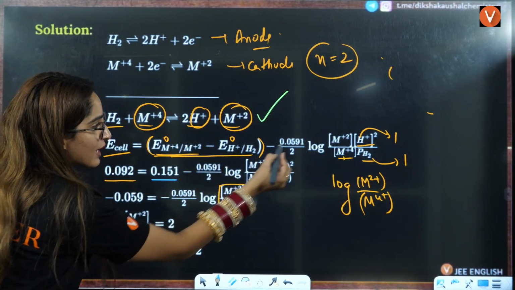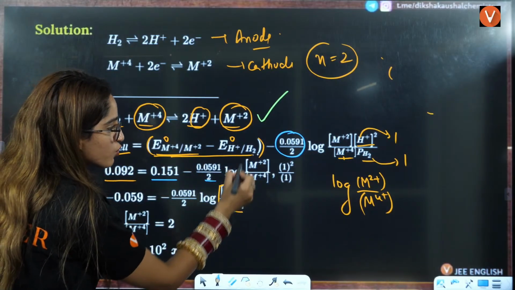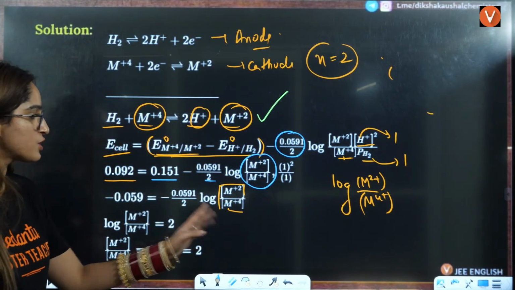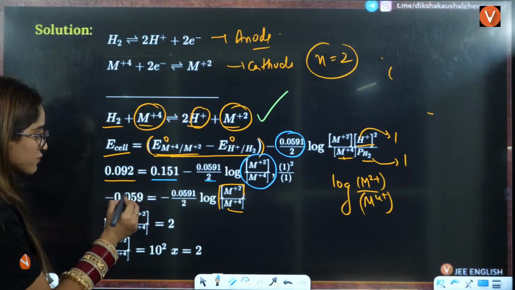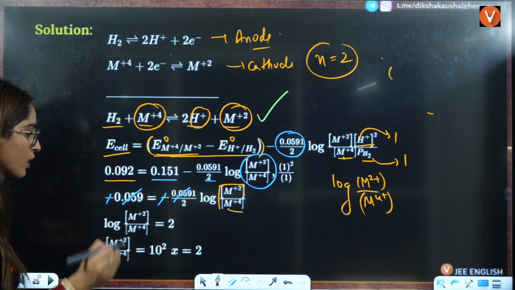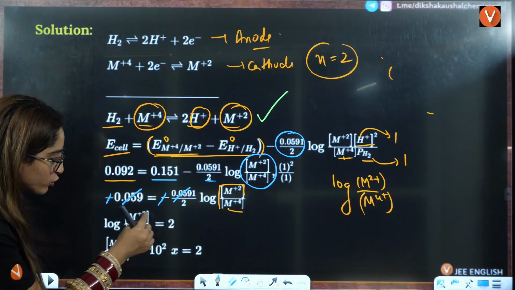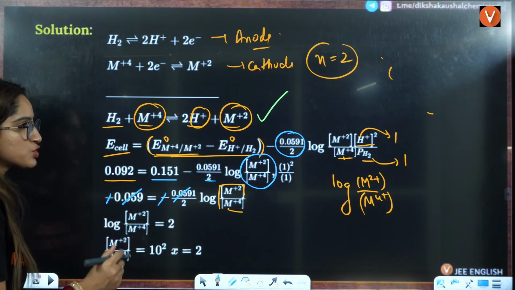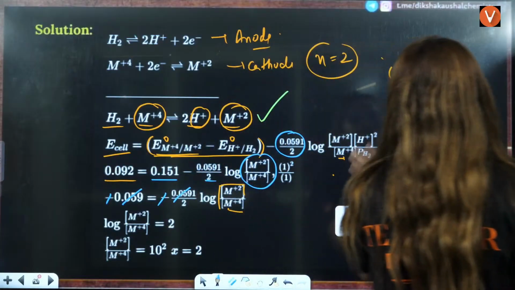This value we have put it here, n factor is 2. This we know is 10 raised to power x. Now till here you have solved it, this will cancel out and the minus will also cancel out. Now what you will get is log of M2 positive by M4 positive is 2. Now you know how you can solve this easily.